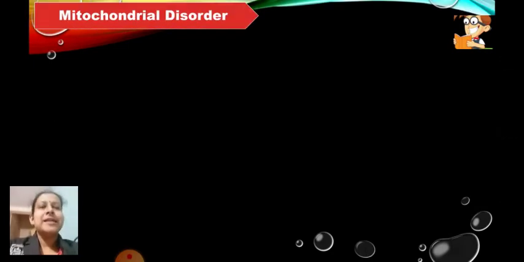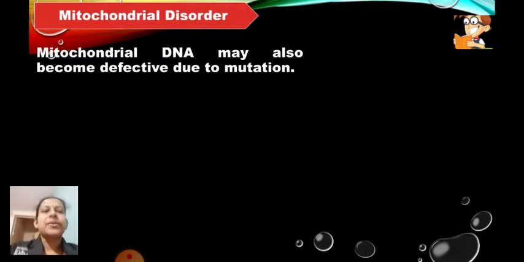Hello my dear students. Today in heredity and variation we will move on to the last part of the lesson, that is mitochondrial disorder. The disorders which are caused due to mutations in the DNA of the mitochondria are called mitochondrial disorders. So let's see now mitochondrial disorders.